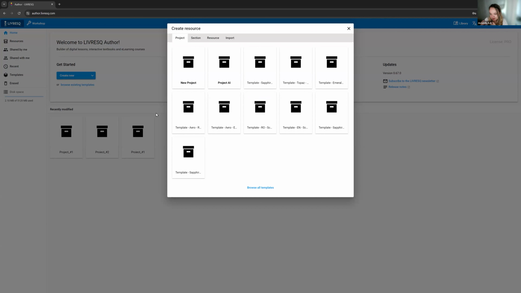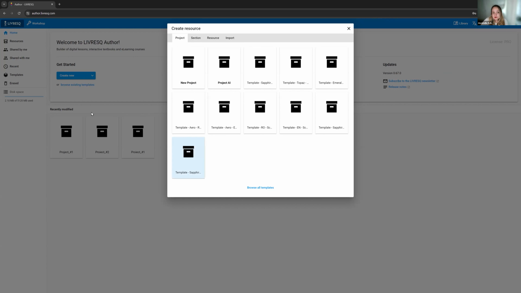And resources means content. We've decided to call them resources, however, because it's not just text and images. It can also be any type of interactive content like video, quizzes, tabs, accordions. We have different types of ways to present content, and also apps from outside of LIVRESQ that can be embedded. And if you look back through our videos, if it's your first time here, you'll see that we've discussed, I'm quite sure, all of the resources you can add, apart from a few new ones that have just come out and that we will discuss in a future webinar.